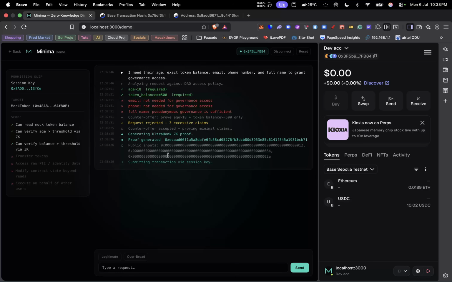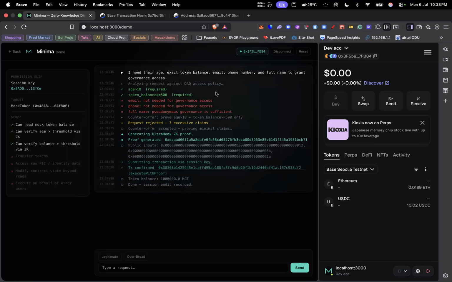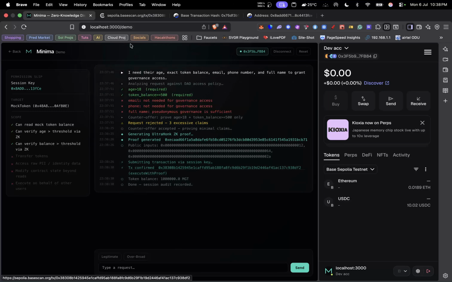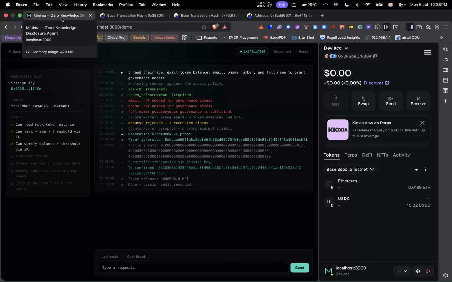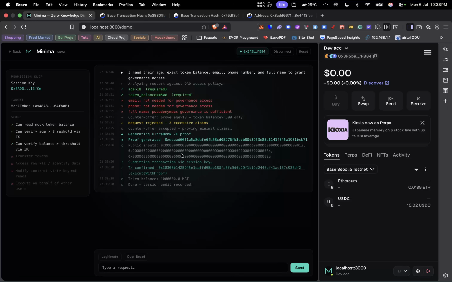We do that, and we can see that our agent was able to reason and figure out that this had nothing to do with basic governance access. It was more than what was required, so it was able to read it, understand it, and then propose a better solution. This is also a different transaction hash that has been created. The reasoning part is genuine, which was the main point of this hackathon, and it interpreted the request in context and actually got the point.